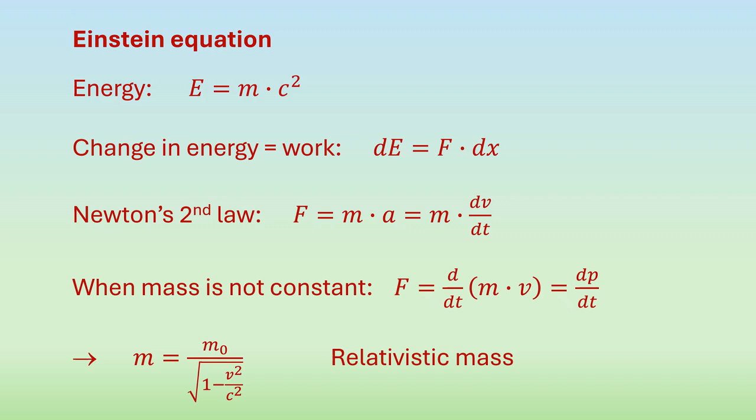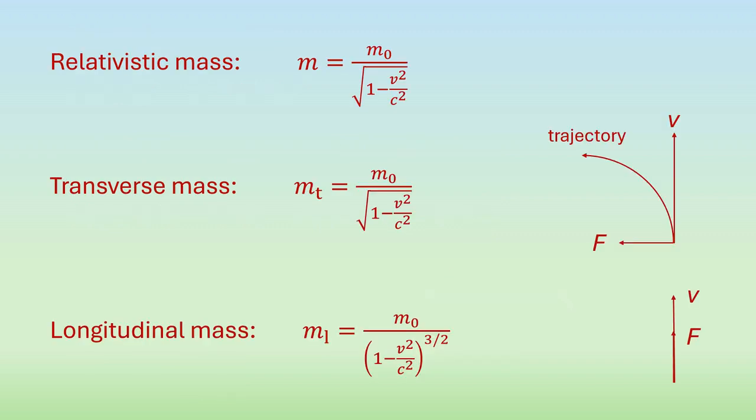We call it the rest mass of the object. This is also the inertial mass that we observe when we move an object in a circle. That means when the force is perpendicular to the direction of the motion of the object. We call that the transverse inertial mass of the object, mt.